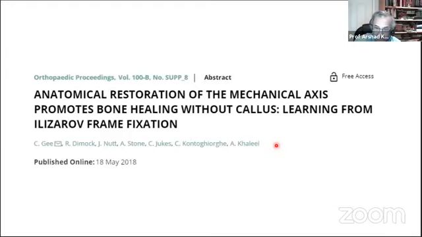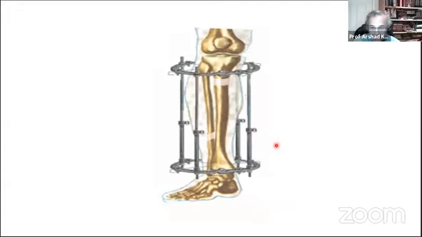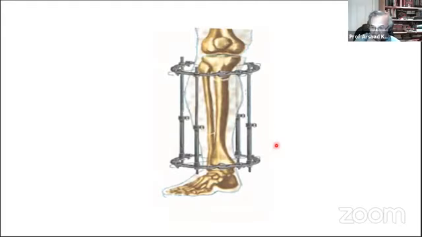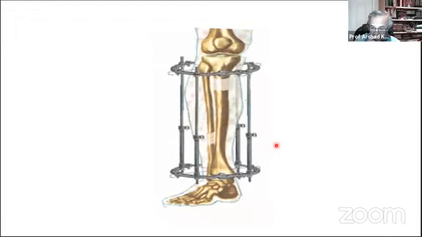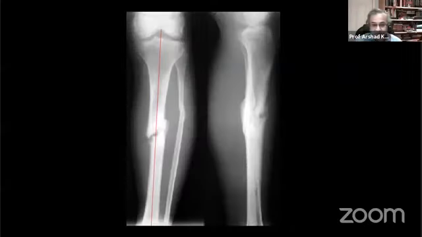But if you think that is what we discovered, no, that's not true. This was discovered ages ago by very clever people, because we all have seen this, that if we distract bone along the mechanical axis, we don't see callus, do we? So, and we are all used to seeing this. Okay, but just when you think that you can solve all problems with one method, you learn this.